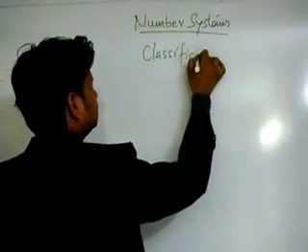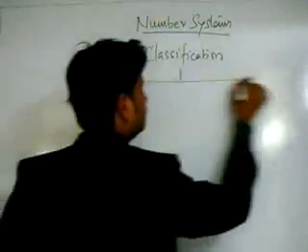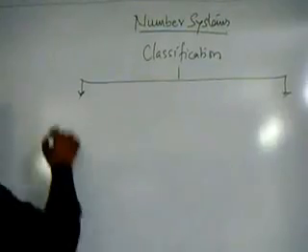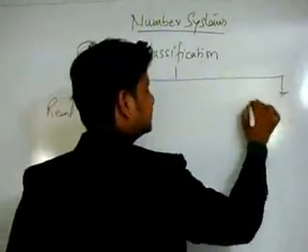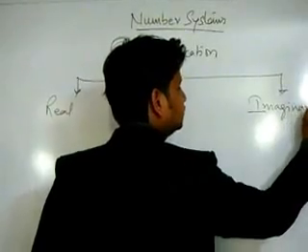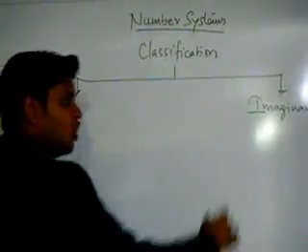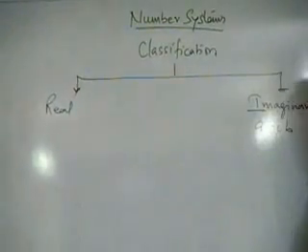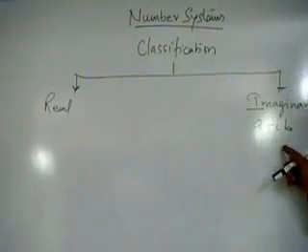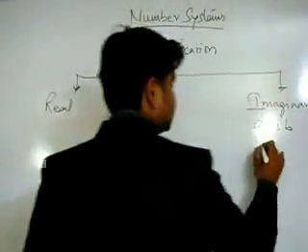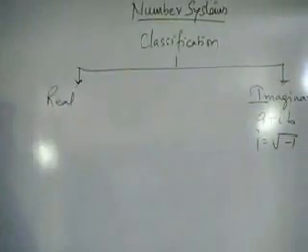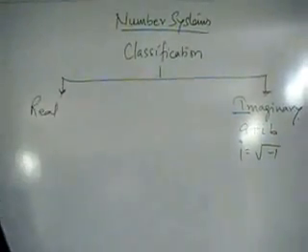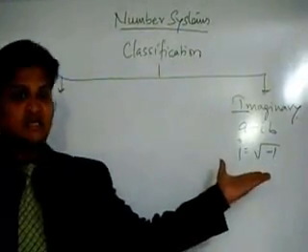Classification of numbers. When broadly classified, there are two types of numbers. The one is real numbers and the other one is imaginary numbers. Any number which is of the form a plus ib is known as an imaginary number. I here stands for iota. I is nothing but root of -1. And whenever a number is of the form a plus ib, for example 3 plus 4i or 6 plus 8i, so that kind of number is known as an imaginary number.